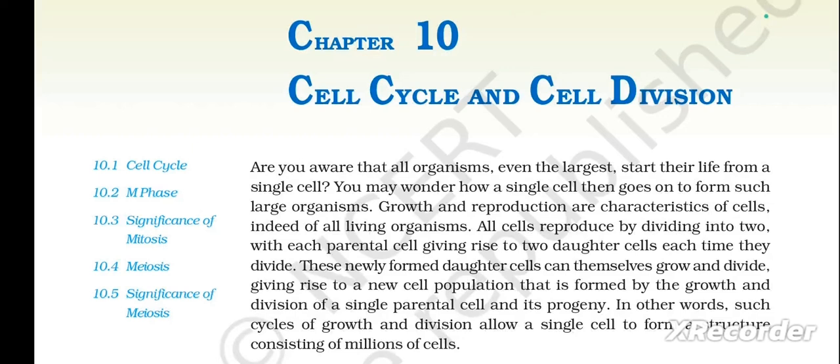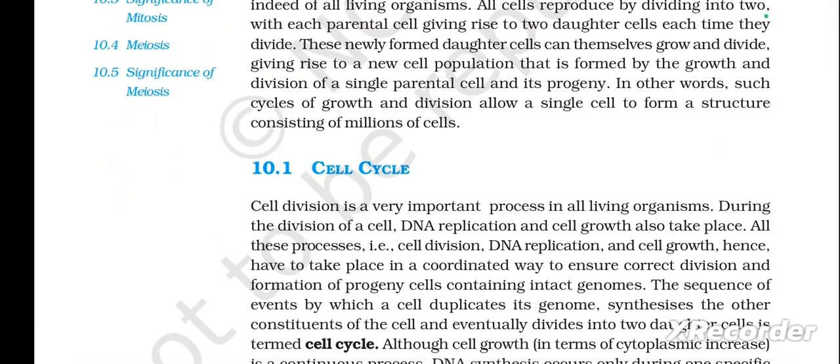In other words, such cycles of growth and division allow a single cell to form a structure consisting of millions of cells. First one is cell cycle, that is 10.1, cell cycle. Cell division is a very important process in all living organisms. During the division of a cell, DNA replication and cell growth also take place. All these processes, that is cell division, DNA replication and cell growth, hence have to take place in a coordinated way to ensure correct division and formation of progeny cells containing intact genomes.